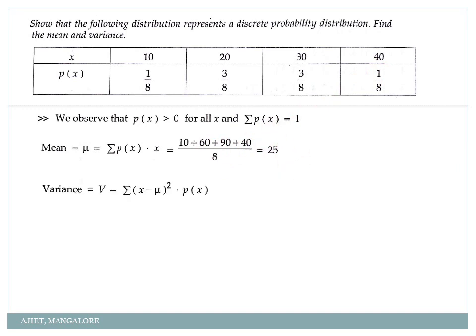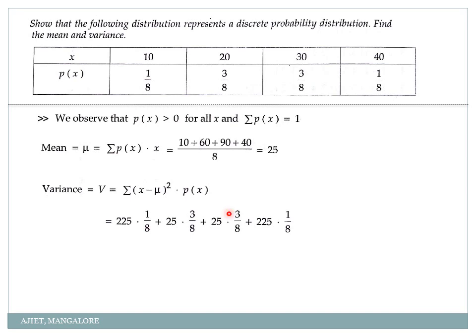Now how do you calculate variance? I have written the formula over here. See, I said there are two formulas. In this problem I have used this formula, but in the next problem I will use a different formula, so that whichever you want you can use. So variance is summation of x minus mu the whole square into p of x. So in the first case x is 10 minus, how much is mu? 25. So 10 minus 25 the whole square into 1 by 8 plus 20 minus 25 into 3 by 8, 30 minus 25 into 3 by 8, 40 minus 25 into 1 by 8.